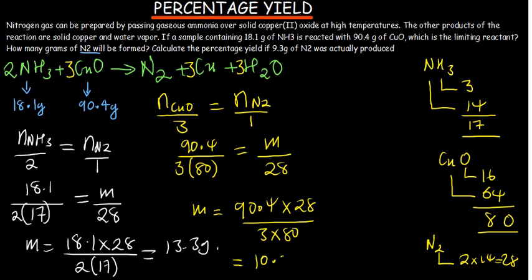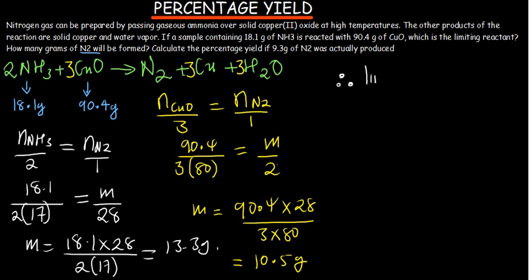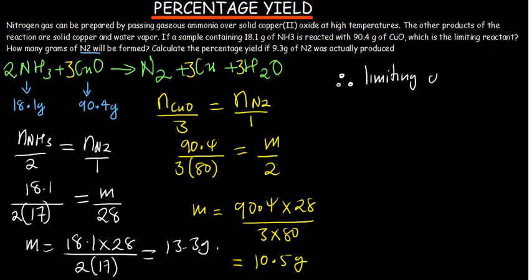So this one is giving us 10.5 grams. If we compare, this one has given us 13.3 and this one has given us 10.5. So which one is the limiting reagent? Is it copper oxide or ammonia? What will be the limiting reagent? It will be the copper oxide. Good. So the limiting reagent is copper oxide.